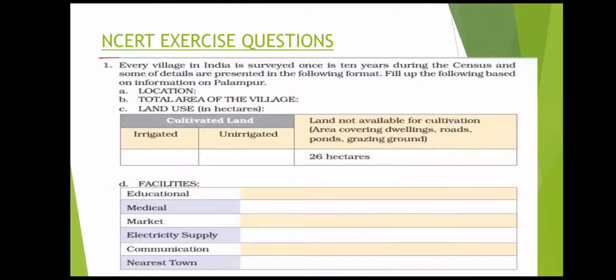You need to write down the location, the total area of the village, the land use, whether it is irrigated or unirrigated, and the various facilities that are available in Palampur. I'm sure all of you already know these details, and as a result you will be able to fill it. It was already mentioned in the features.